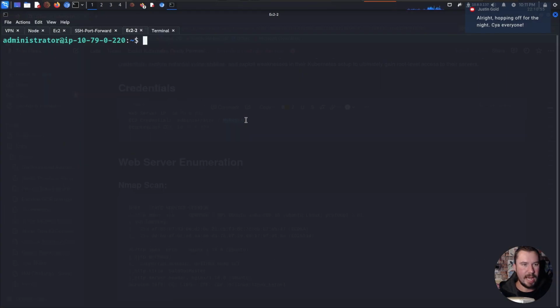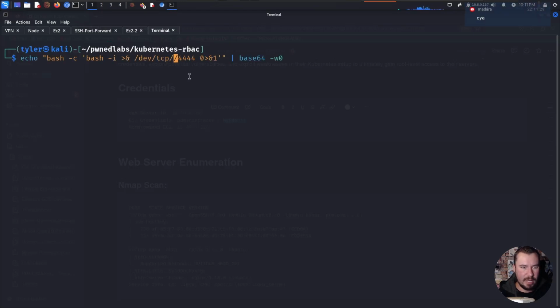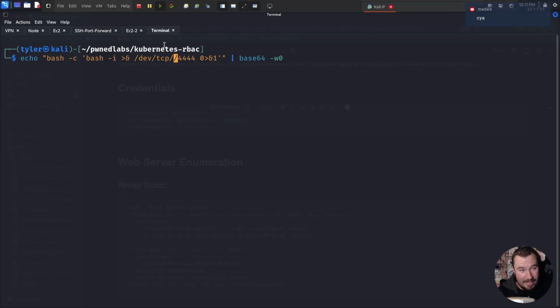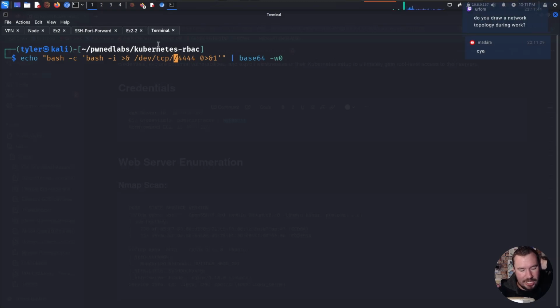All right. And now that we have our password, we're going to set up a netcat listener, and we'll just say on port 444, which should be fine. And now if we go back over to our terminal here, we want to set up another reverse shell so we can catch another shell from node A. My goodness, my brain, guys, is breaking on this as I try to think through it. But we need to catch a reverse shell again. So we have a second shell as node A, and then on node A, we're going to catch a reverse shell from this other RCE that we had. My goodness, mind blown. This is complex.